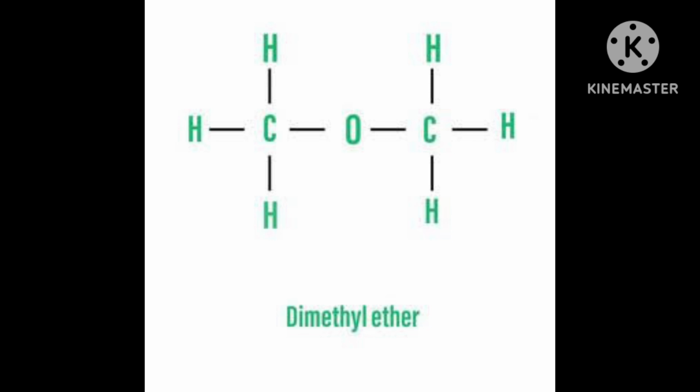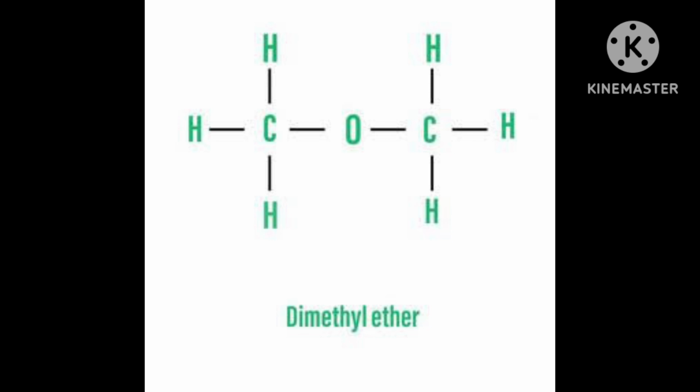Now ethers. What actually are ethers? I already told you, but now I want to tell you a little more. Ethers are classified as simple or symmetrical. If alkyl or aryl groups are attached to the oxygen atom, you know that oxygen has two valencies, and from each valency an alkyl group may come.